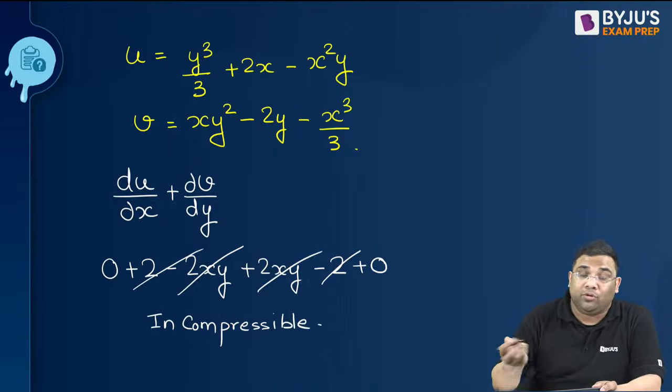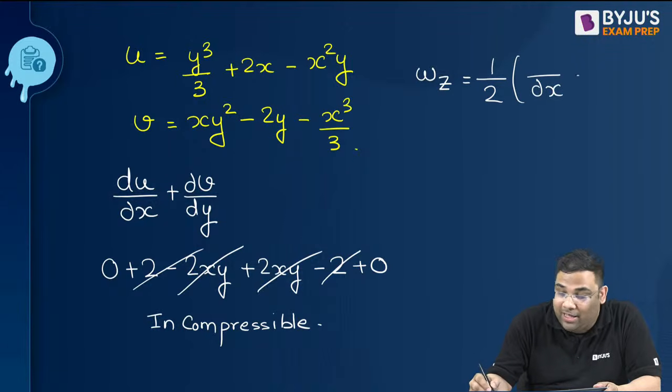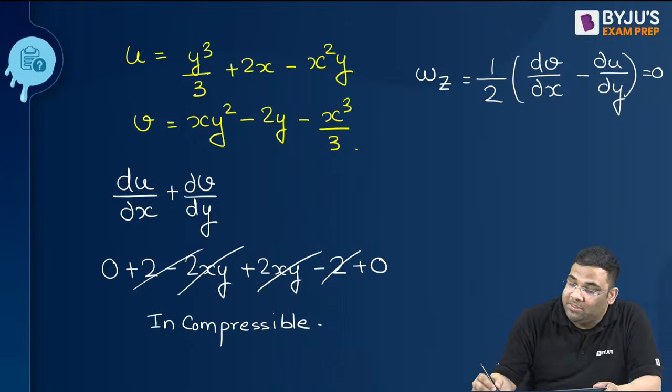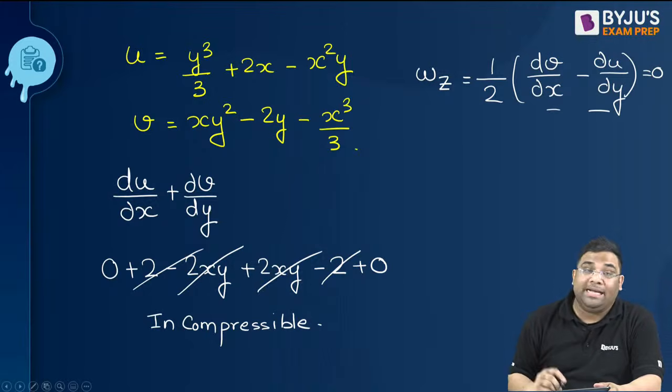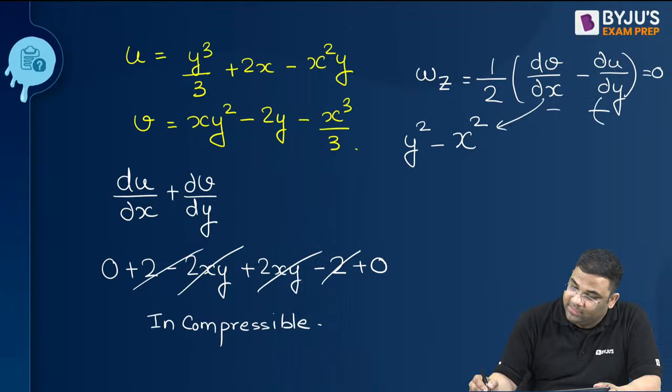Now coming to this. If you have forgotten the formula, half, x, y, exchange the velocities, this has to be equal to 0. I mean this has to be equal to this. So dv by dx: if I differentiate v with respect to x, I will get y squared and then x squared. Now what is this?